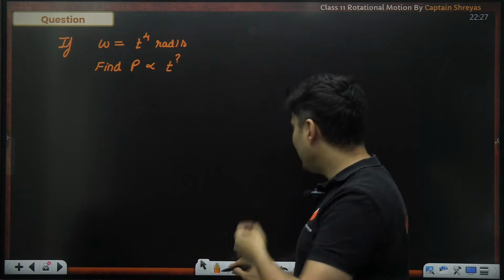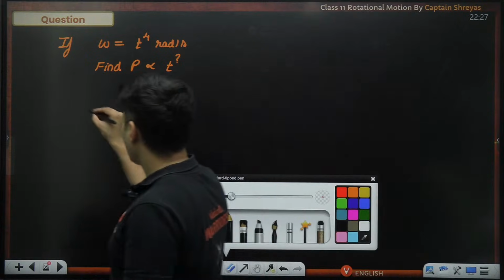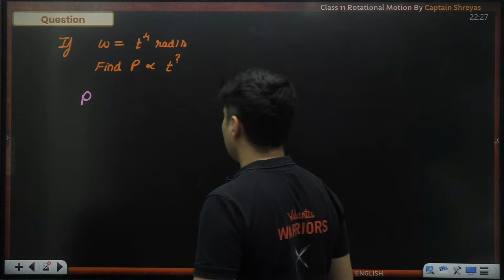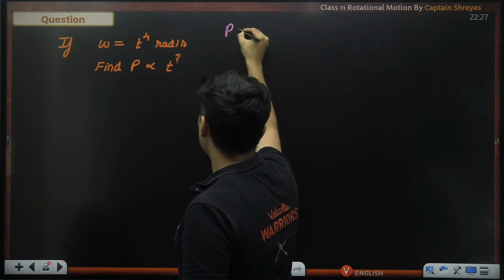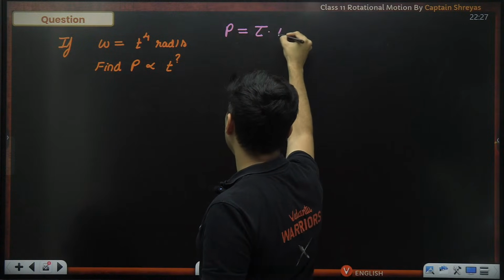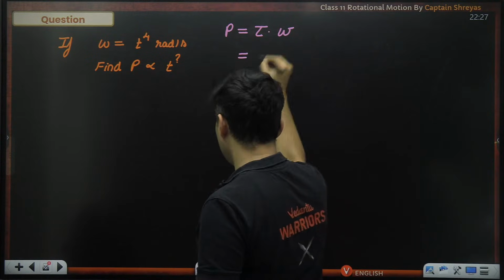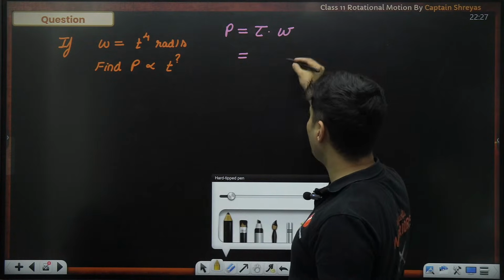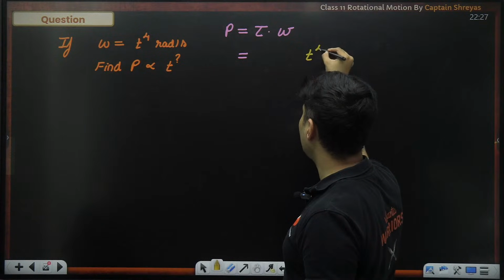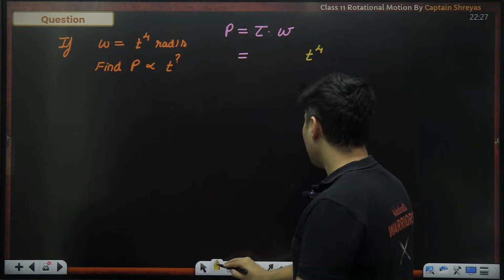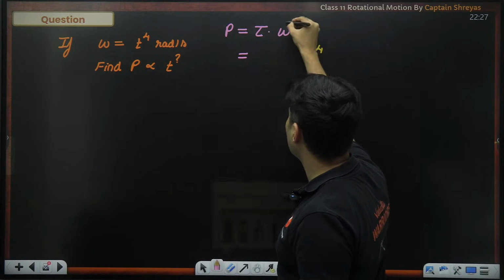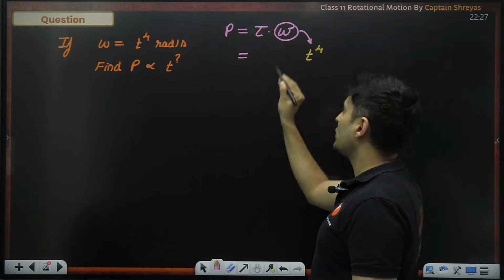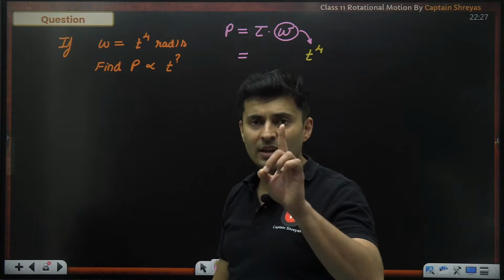Wait a minute. Let me think. Power is nothing but, what is the value of power, guys? Yes, power is just like force into velocity, I will write torque into angular velocity. Immediately, I've seen many kids get tempted and they write, oh, omega, sir, I know it is nothing but t raised to 4. So they immediately say omega is t raised to 4, so it is directly proportional to this. So t raised to 4 should be the answer. But that is where you went wrong.